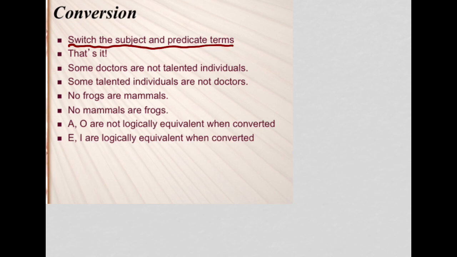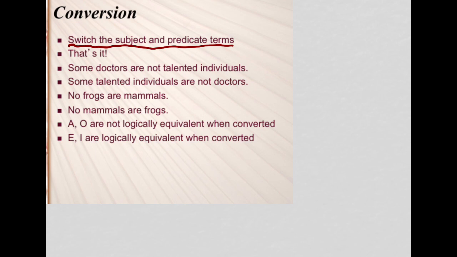And so here we see some doctors are not talented individuals. And then to convert that statement, we end up with some talented individuals are not doctors. So we just flip the subject and predicate terms. We see the same thing here in the next two examples. No frogs are mammals, converted, becomes no mammals are frogs. So hopefully the operation itself is very easy to do.